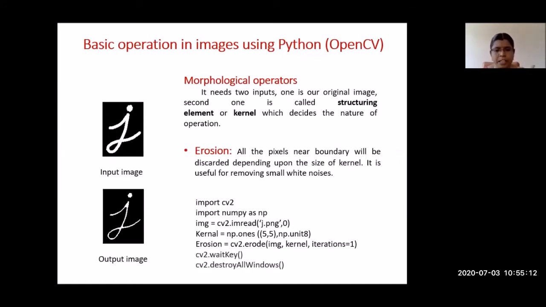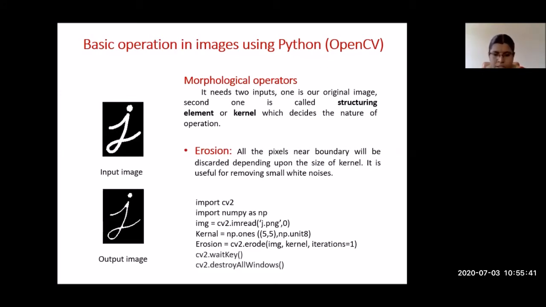See the third line, image equal to cv2.imread. So we are reading the image. First we should read an image. Then we have to fix the kernel size. Here I have fixed the kernel size as 5 cross 5. So this is the format for fixing the kernel: kernel is equal to np dot ones of 5 cross 5. np represents a matrix, so NumPy as np supports the matrix. np.ones, unity, indicates a binary value.